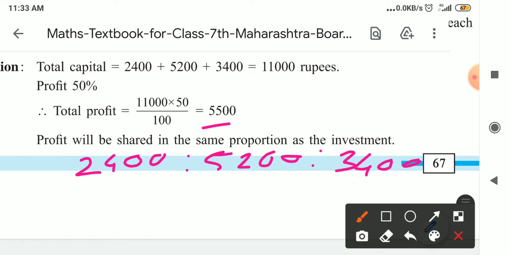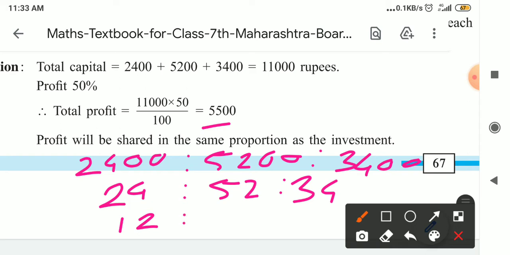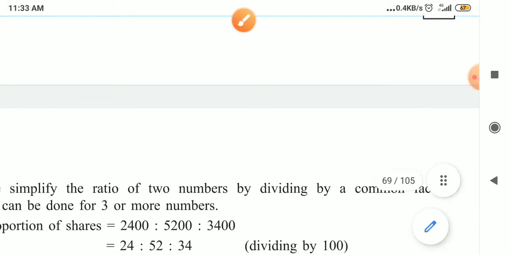If you divide by 100, you get 24 is to 52 is to 34. Then all these numbers are divisible by 2. So 2 ones are 2, 2 twos are 4; 52 divided by 2 is 26; and 2 sevens are 14. Now 12, 26 and 17 are not divisible by any single number, so the ratio remains the same.